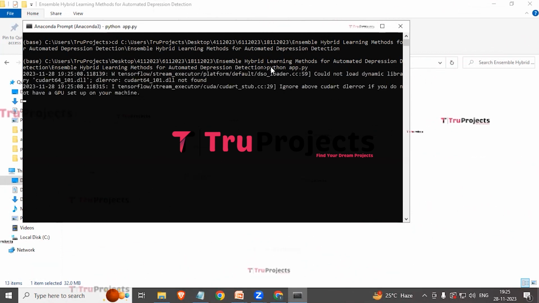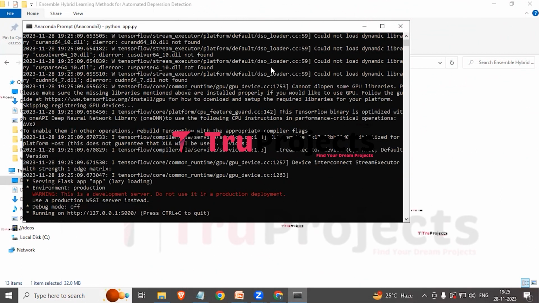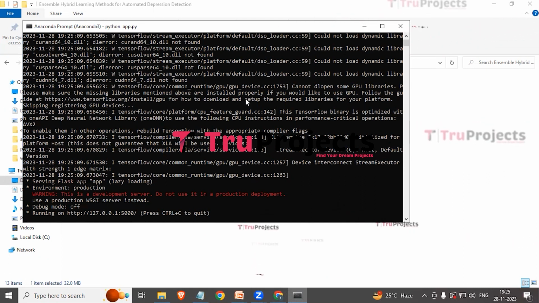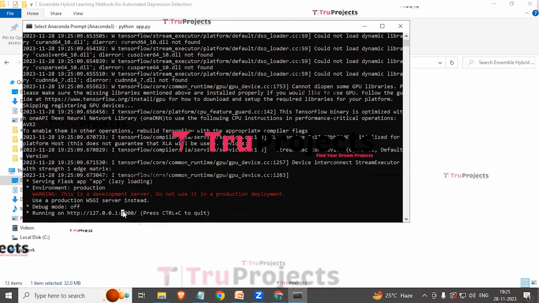This will compile the app.py file, and this command will execute the Python script and perform a runtime check for any syntax errors or logical issues. After running the app.py file, the Flask framework will host the application locally at the default address, which is the localhost and the port. This is the localhost and this is the port.